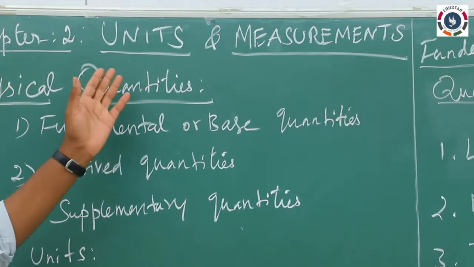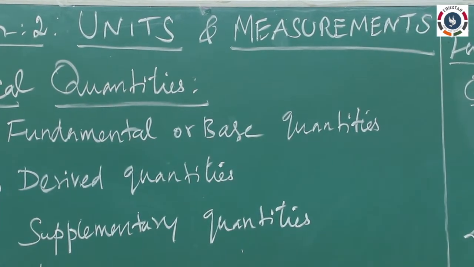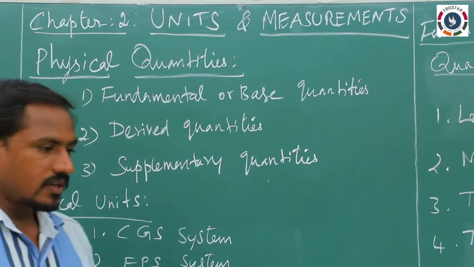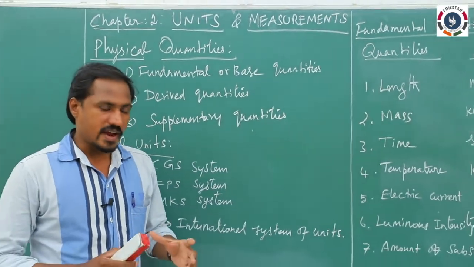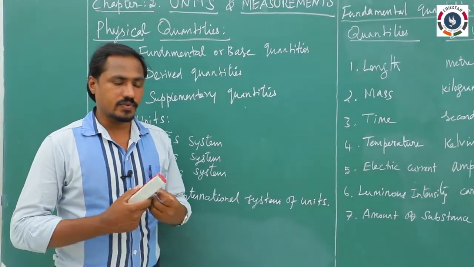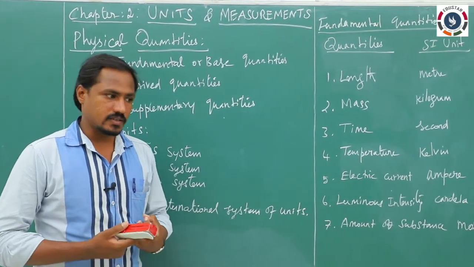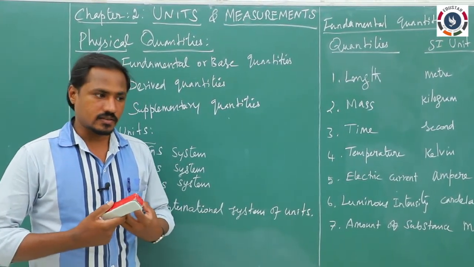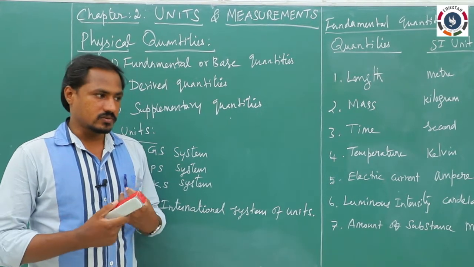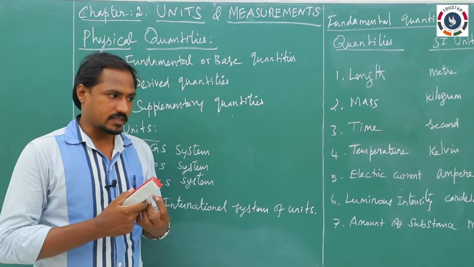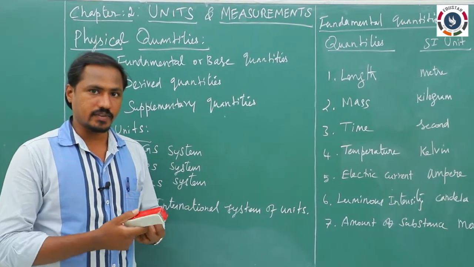What is the need of units and measurements? If you go to the market and want to buy vegetables or rice, or if you take cloth for stitching pants or shirts, you have to ask in some quantities to represent the dimensions and properties of the materials.